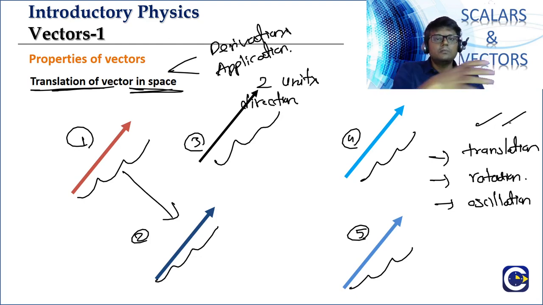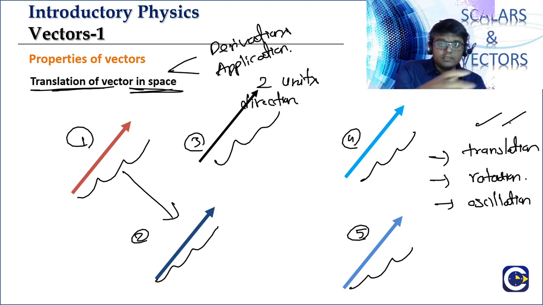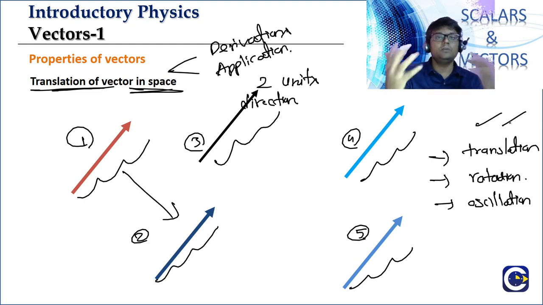I'll just give you a very basic idea. Translation means what? Think about a car moving on a straight road. Each and every part of the car will be having the same path. It will go with the same velocity and it will cover the same displacement. That is what we call a translatory motion. Think about a fan in the room in which you are sitting. The fan will be rotating about its axis. That is what we call rotational motion.